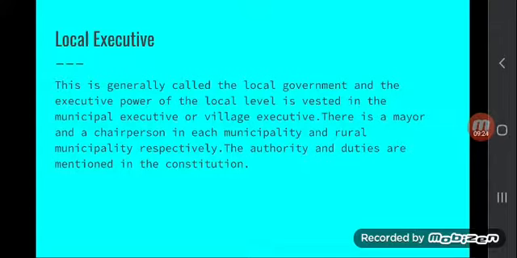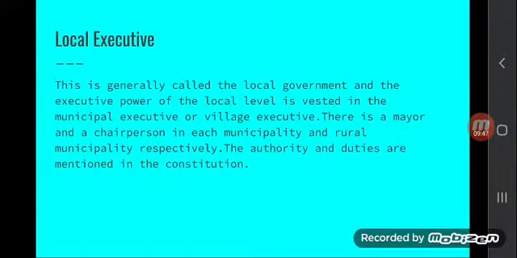So these 3 governments are working for the day-to-day administration, for the country, for the citizens. They are carrying out different projects, and keep in mind, they have to follow the constitution. They have to follow the law.